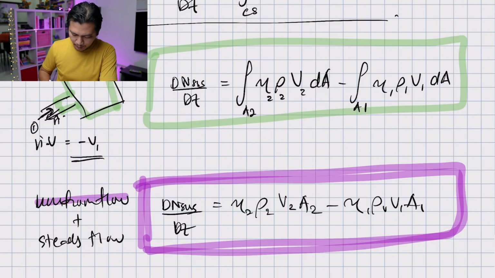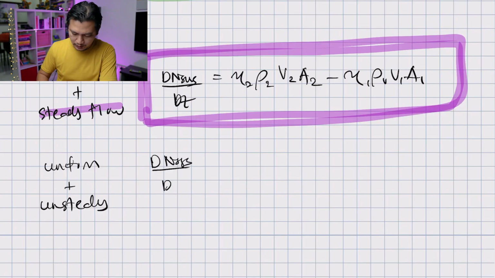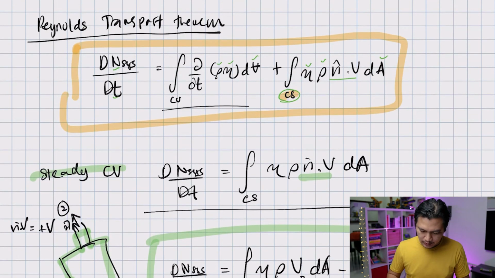Okay, so what happens if the flow is uniform but not steady, unsteady? This equation becomes dN system over dt. Previously, we removed this term, didn't we? But now, because the flow is not steady, we have to include this term, but now the flow is uniform.